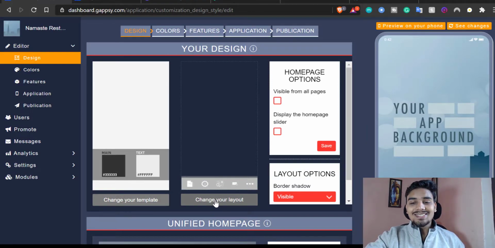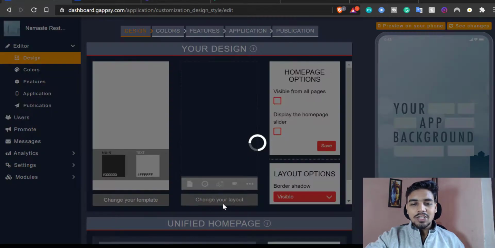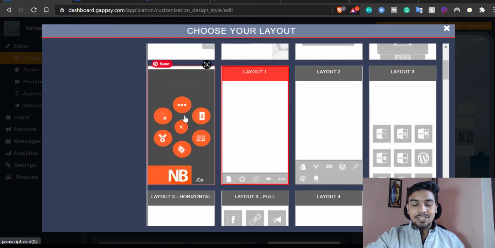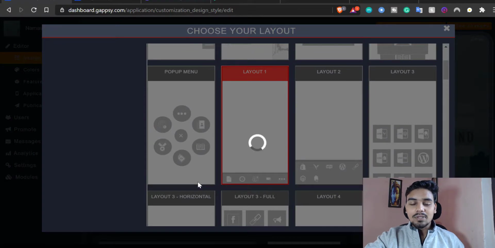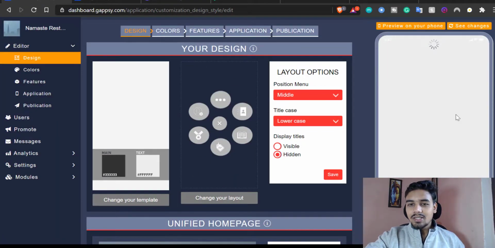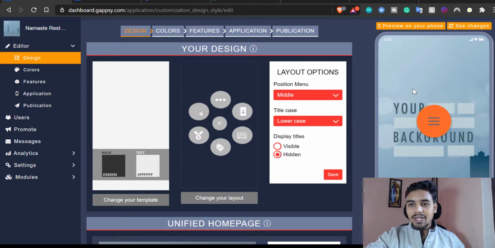Now I want to change this layout. So I'll click on change my layout, and I'll pick one of them. I really like this one because we want to create a restaurant application, right, for this example. So awesome, we have created our layout. It looks good. And now you can actually test out how your application looks by using this right panel.